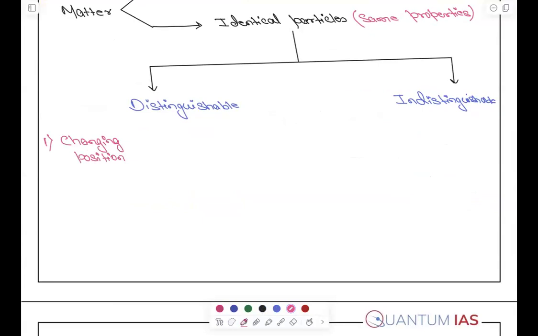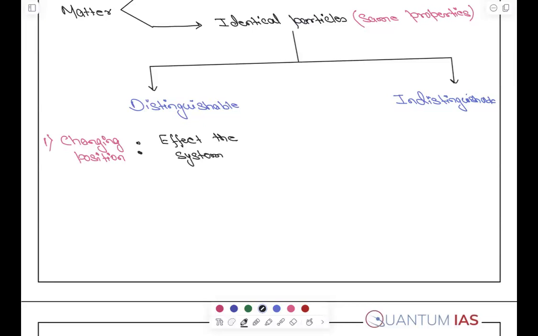Does changing position affect the system or not? So if it is a distinguishable object, it will affect the system.